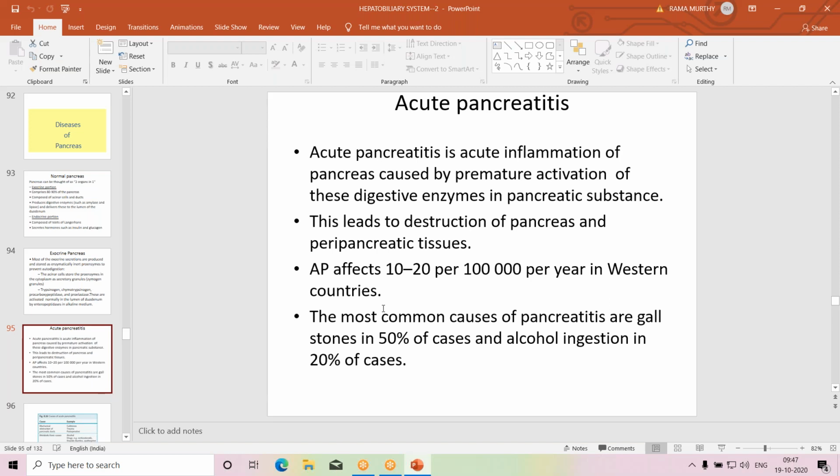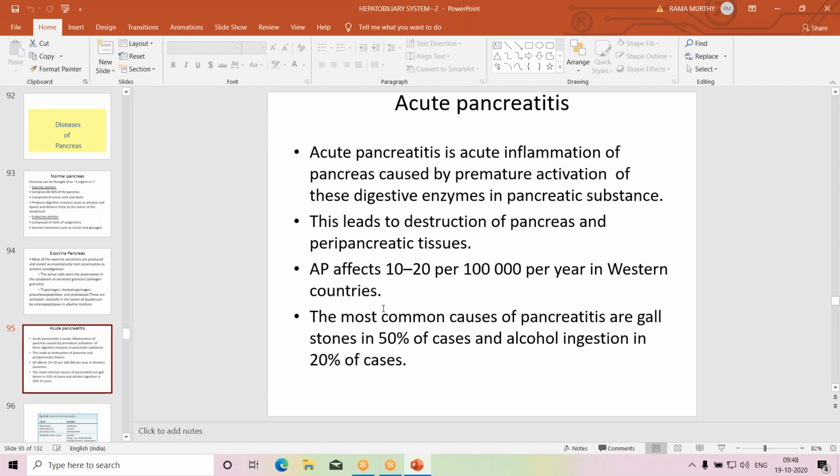Acute pancreatitis is acute inflammation of the pancreas caused by premature activation of these digestive enzymes in the pancreatic substance. So there is destruction of pancreas and peripancreatic tissues. Acute pancreatitis affects 10 to 20 per 1 lakh population in Western countries.